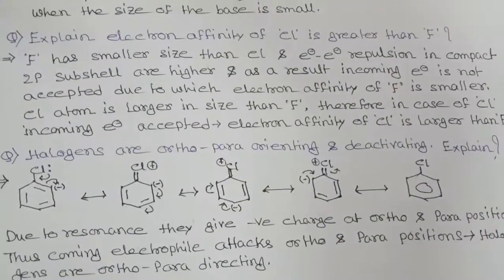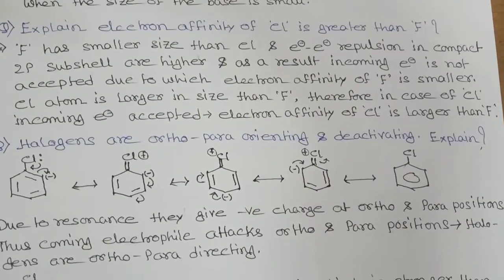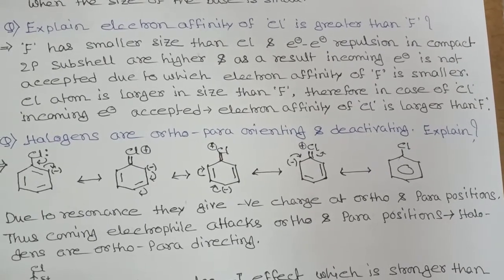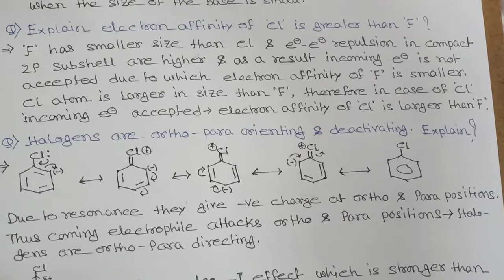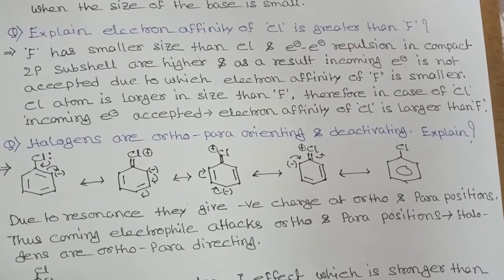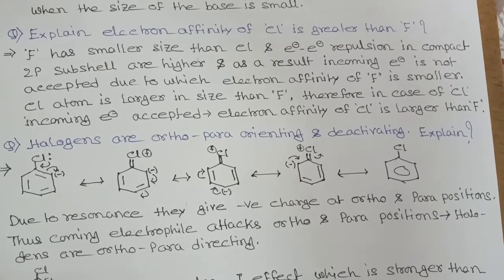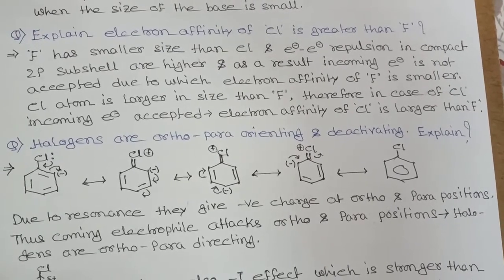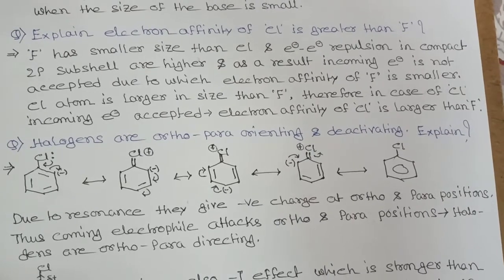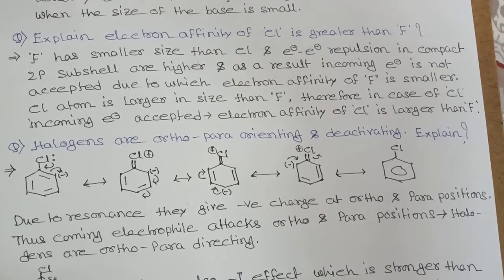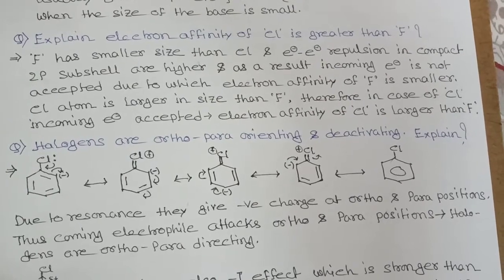Now explain why the electron affinity of Cl is greater than fluorine. See, fluorine has a smaller size than Cl. So electron-electron repulsion in the compact 2p subshell is higher, and as a result the incoming electron is not accepted, due to which the electron affinity of fluorine is smaller. Cl atom, on the other hand, is larger in size than fluorine.